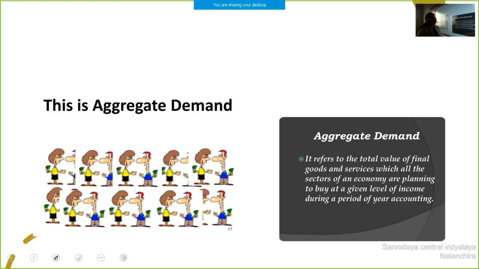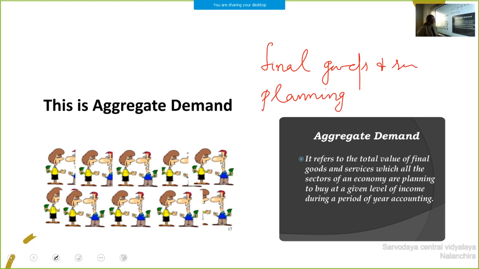It refers to the total value of final goods and services which all the sectors of an economy are planning to buy. So the important points: final goods and services. Next, all the sectors of an economy are planning to buy.